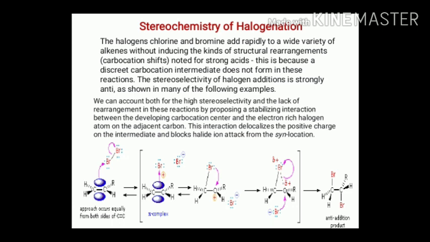Here we see one bromine molecule attacking the ethylene molecule. There is formation of a pi complex, and the pi bond is attracted towards one of the bromine atoms, forming a covalent bond.